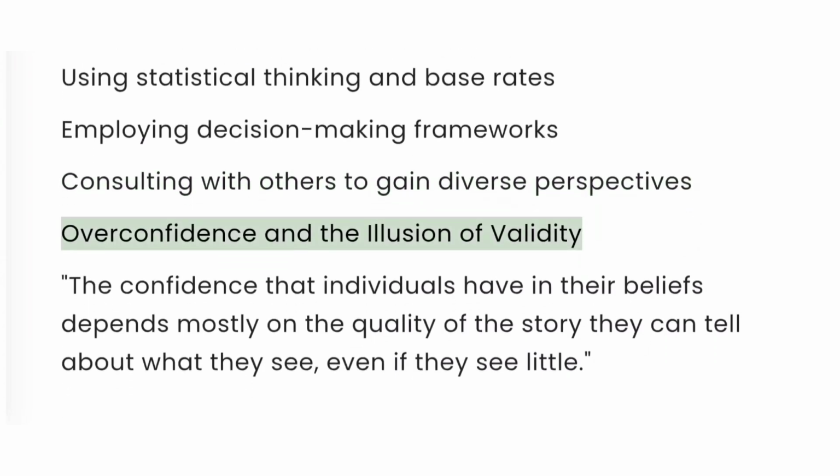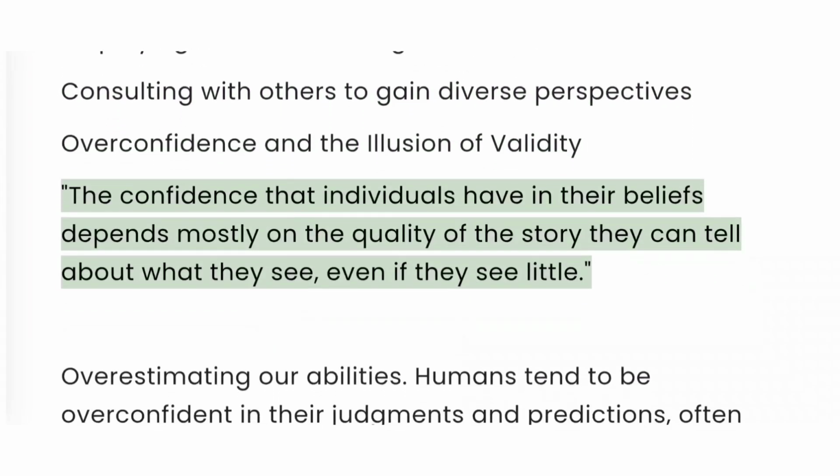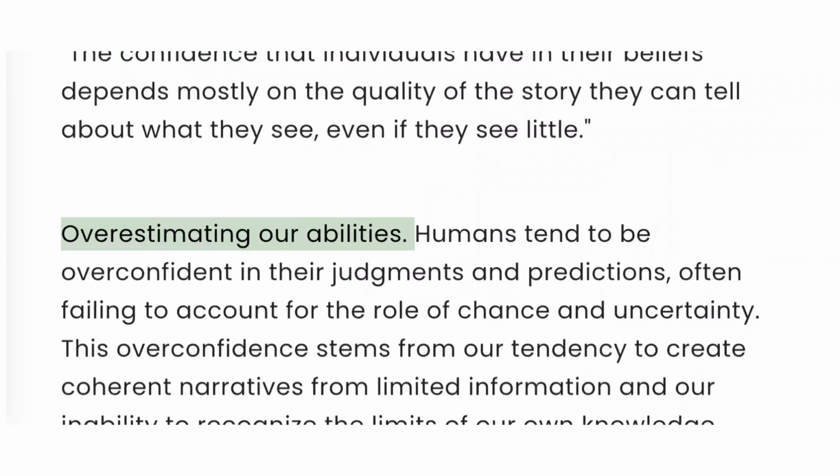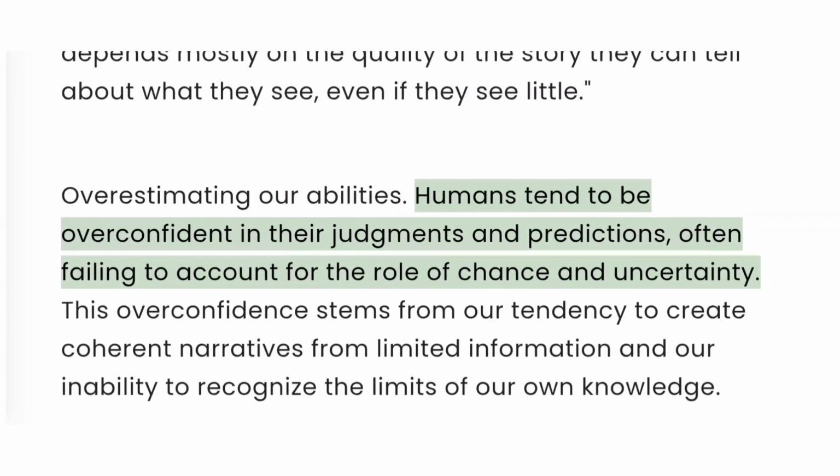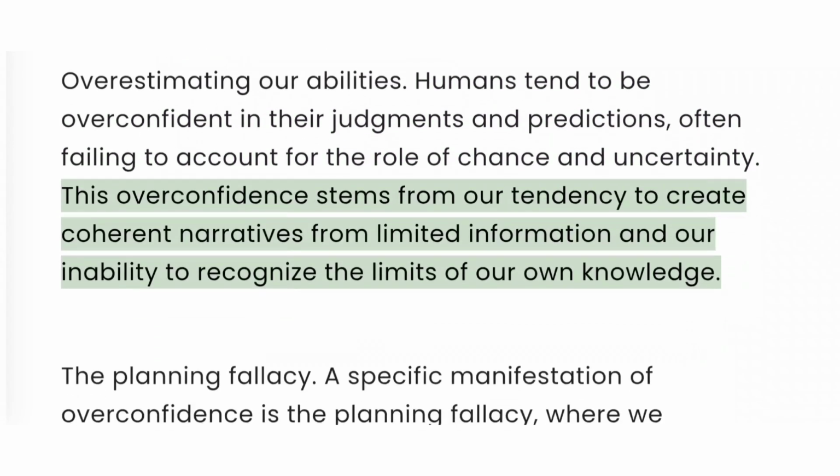Overconfidence and the illusion of validity. The confidence that individuals have in their beliefs depends mostly on the quality of the story they can tell about what they see, even if they see little. Overestimating our abilities. Humans tend to be overconfident in their judgments and predictions, often failing to account for the role of chance and uncertainty. This overconfidence stems from our tendency to create coherent narratives from limited information and our inability to recognize the limits of our own knowledge.